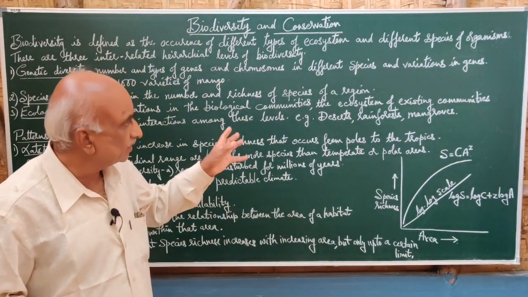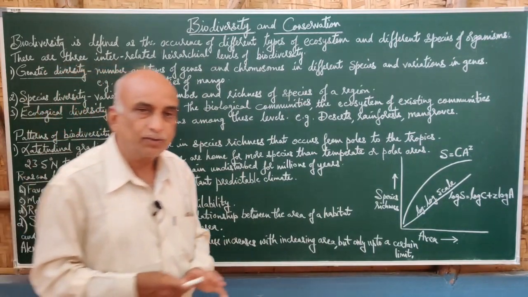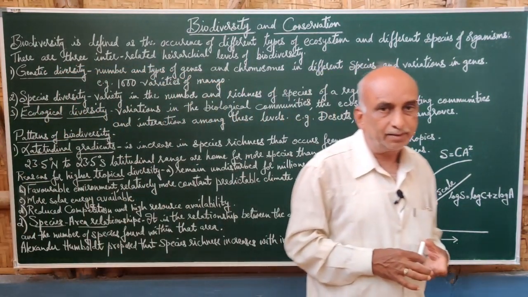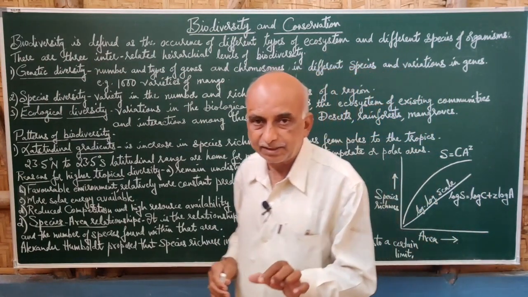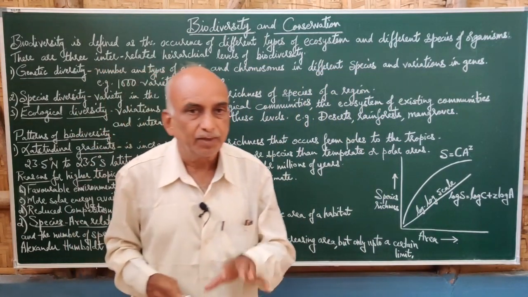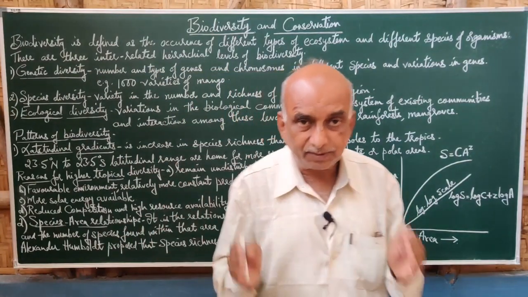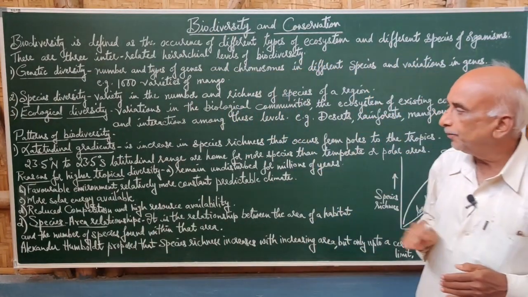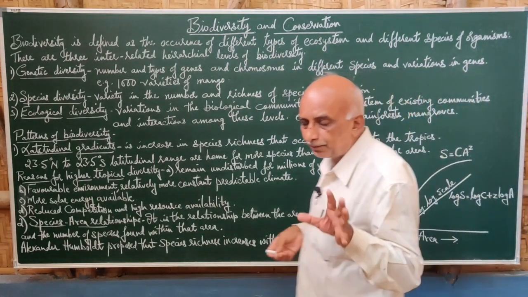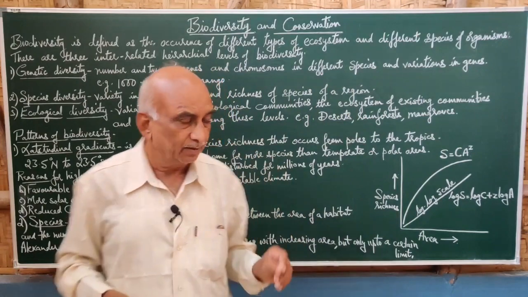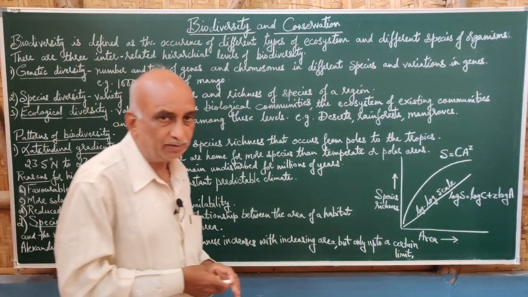For example, a desert, a forest, a mangrove vegetation. These are different types of areas and habitats, and they show their own types of ecosystems. When such variations are seen in a geographical area, we refer to it as ecological diversity. These are the three hierarchical levels of biodiversity.